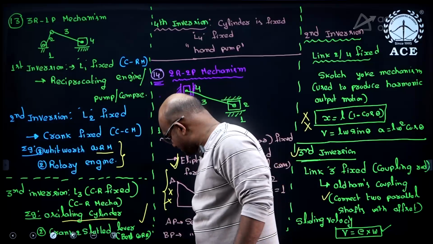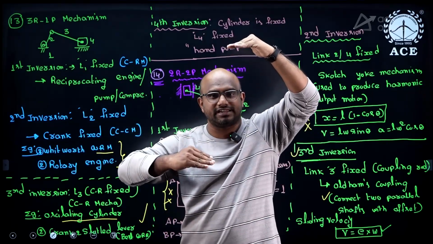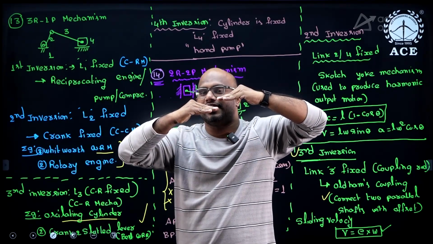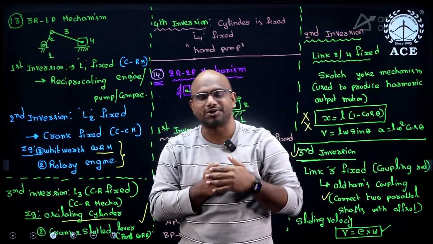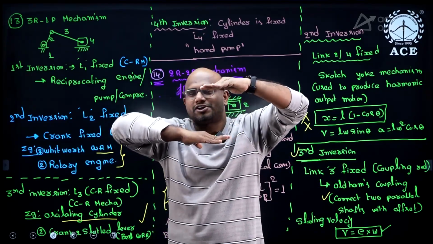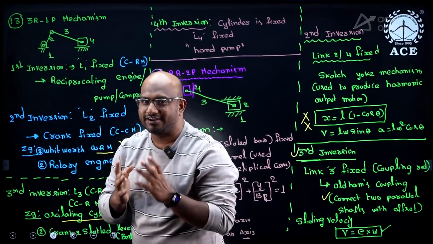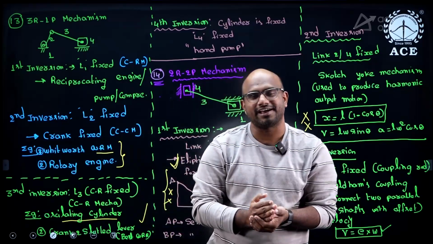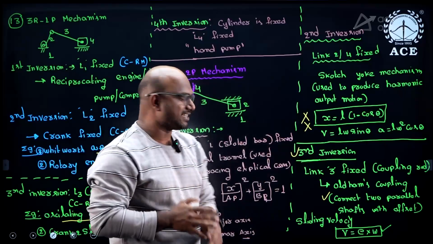Two shafts are there, guys, one shaft and another shaft. If both have too much offset, we can't connect them with the help of Oldham's coupling. If there is a little offset, then we connect with Oldham's coupling. If the offset is too much, how do you connect? Generally, we connect with the help of either belt drives or gear drives. If the offset is small, then only we go with Oldham's coupling. I hope this is clear for you.